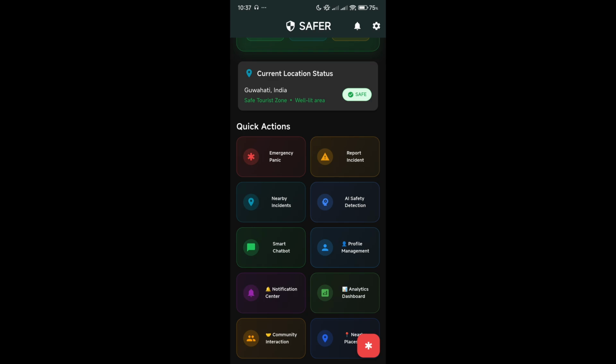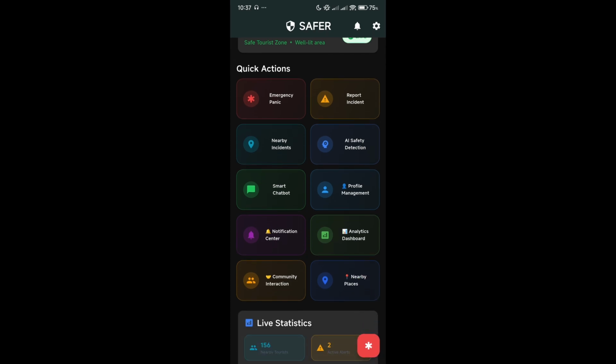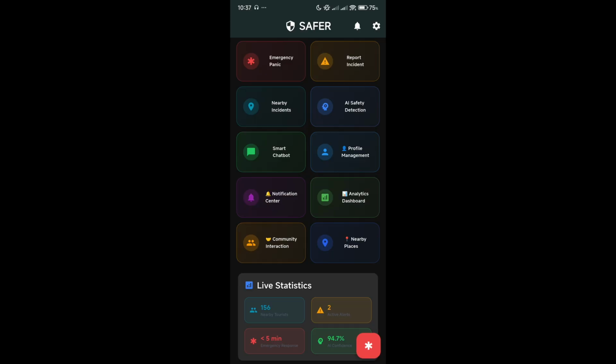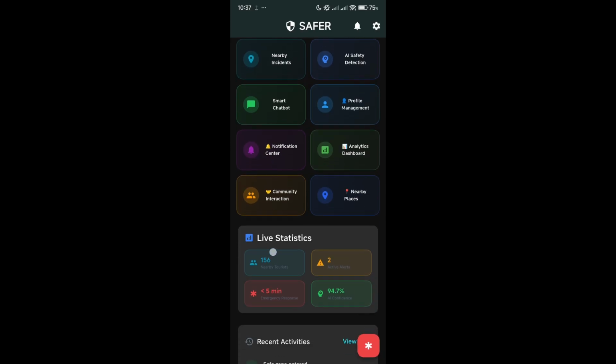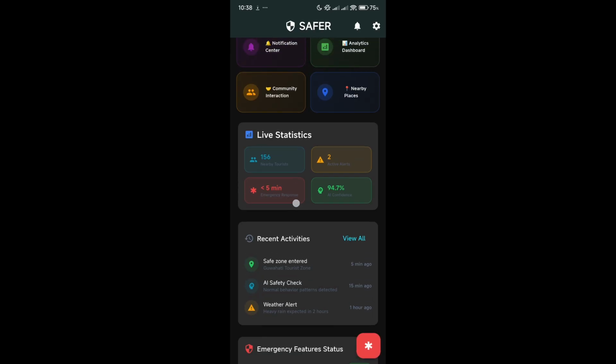for authorities. Our solution is a seamless mobile app and a powerful web dashboard designed to address every one of those needs with modern technology. Let's start with the mobile app, designed for tourists and built in Flutter for seamless experience.